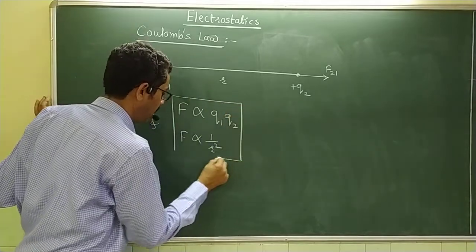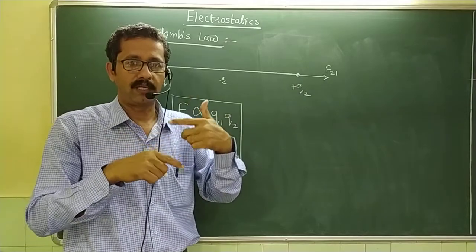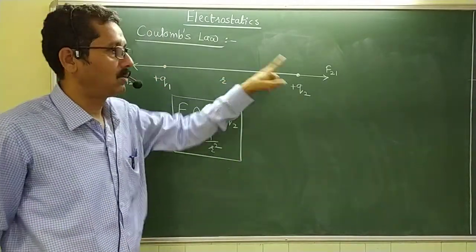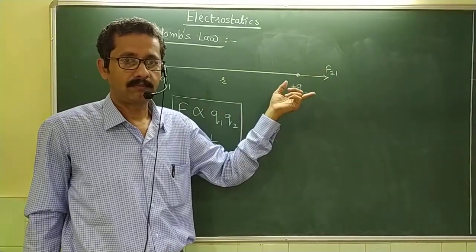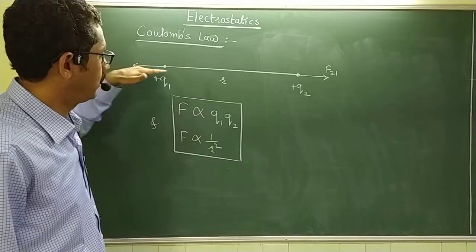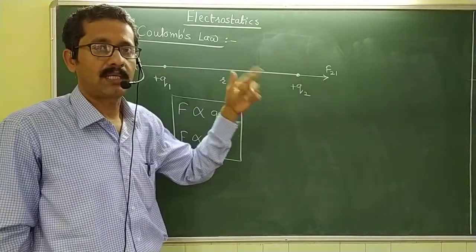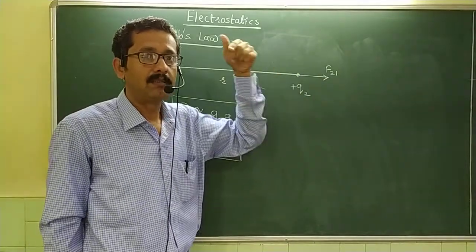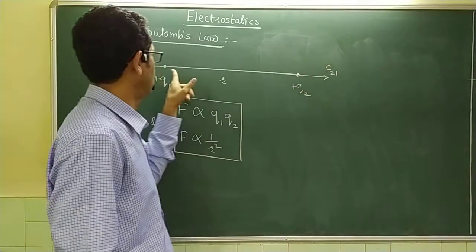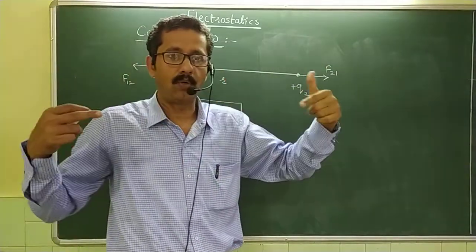So this is the analytical expression. The law further states that this force of attraction or repulsion is always going to act along the line joining the two charges. As I can see in this case, whatever is the line joining Q1 and Q2, both the forces are acting along the same line. It is not that this force is acting somewhere here and that force somewhere in this direction or in that direction. It is not like this. The force has to always act along the line.